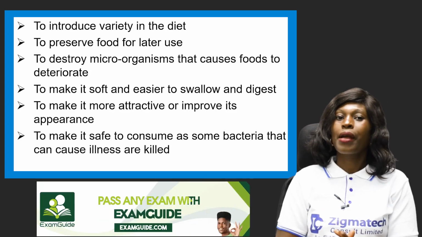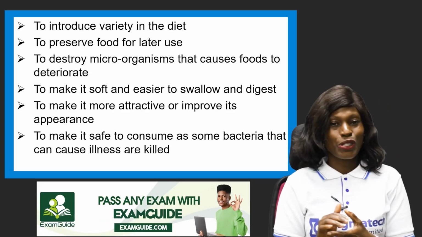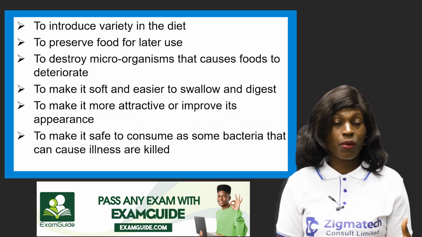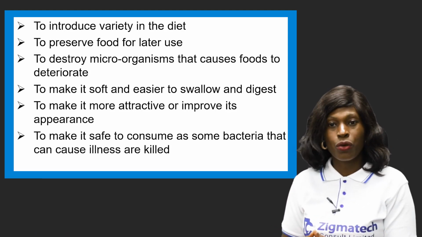Another reason why we cook food is to preserve food for later use. Now, the reason why we cook food is because we want to use it for some other time. You cook food and then maybe later you're going to have it, maybe you put them in the fridge and you keep them for a period of time. These are some of the reasons why we cook food.